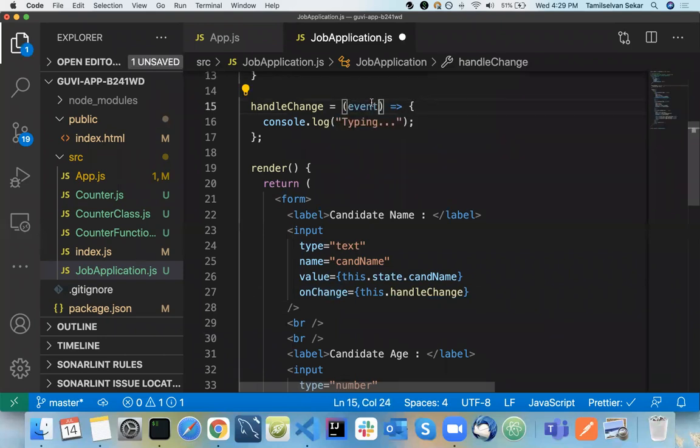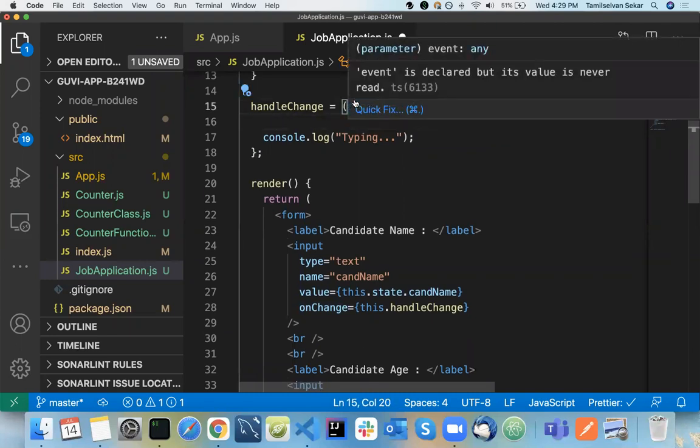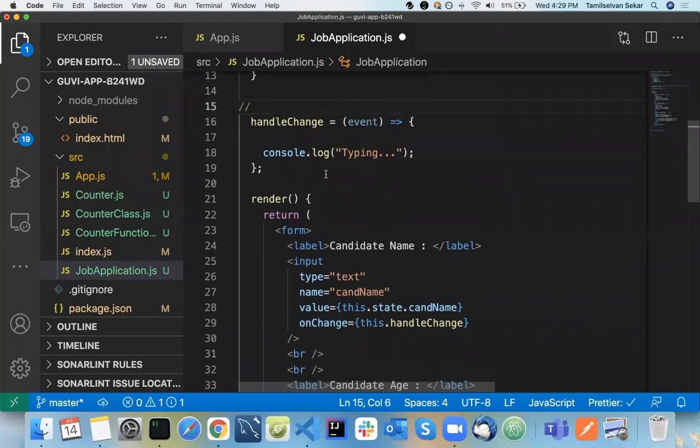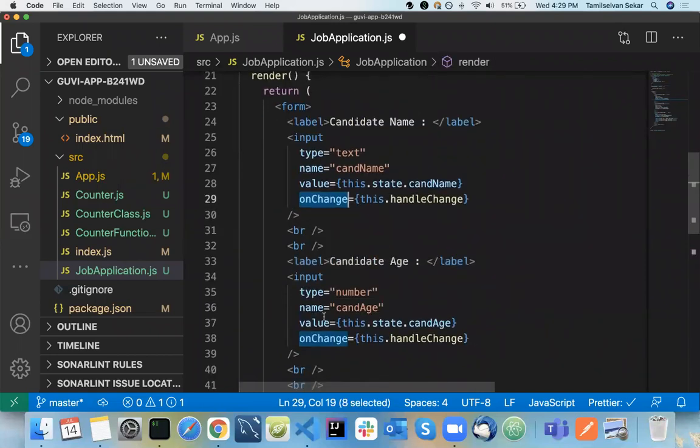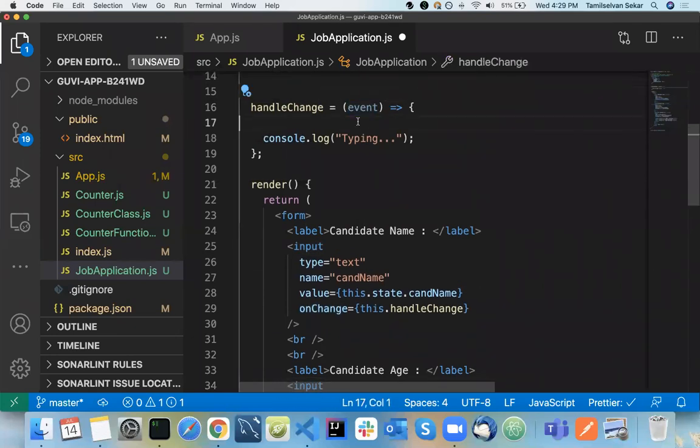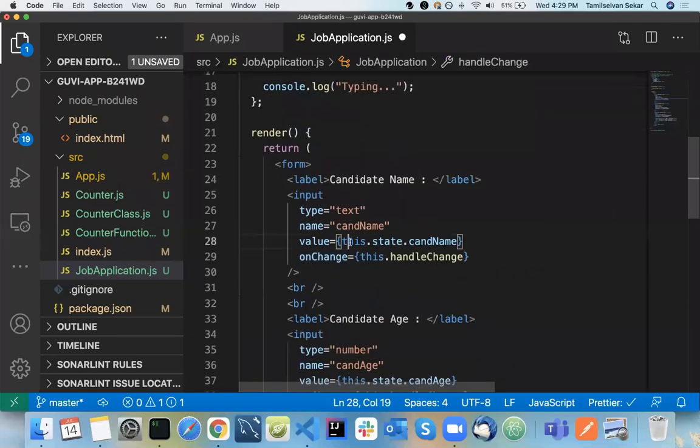It's not only for onChange. Whatever event you handle, like onClick, onMouseEnter, onMouseLeave, onSubmit, and whatever else you do, you will get an event object in your function. This is not specific to React, so please keep that in mind. This is very specific to JavaScript. The same applies to JavaScript.